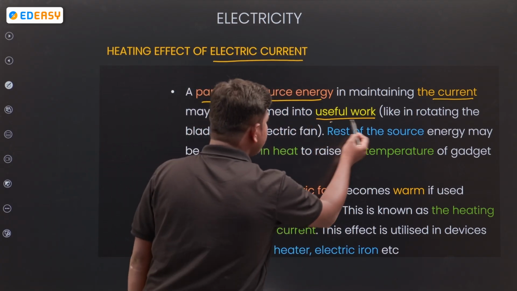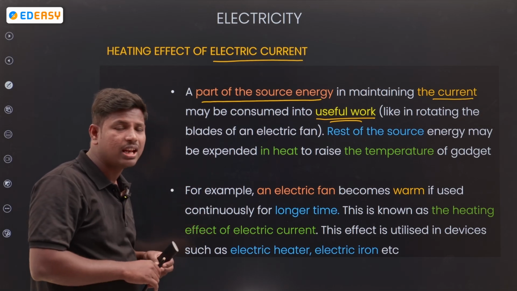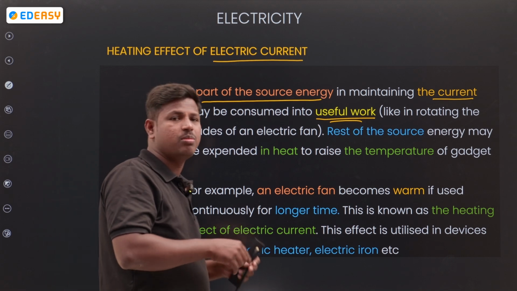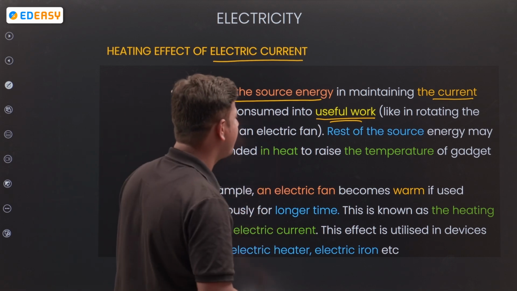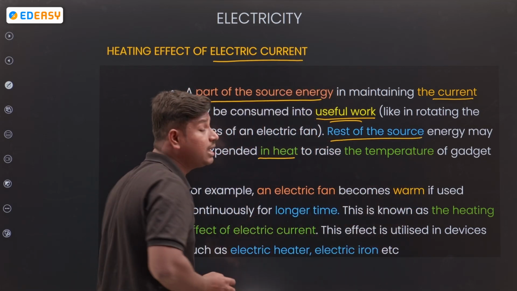So which useful work are we doing? Rotating a fan, rotating an electrical fan. How does the electrical fan work? Because of electricity only, na. Otherwise, some person would be rotating it with a finger. No, right? See. So the rest of the source energy goes out in the form of heat.